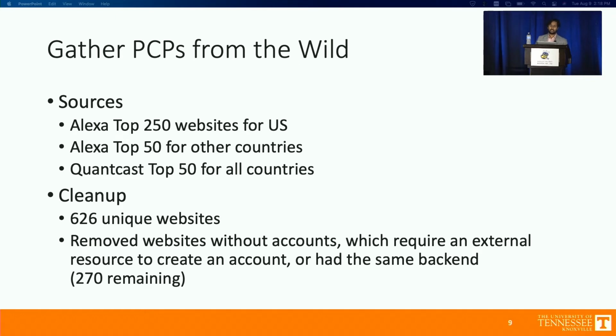After all the deduplication, removing websites that rely solely on SSOs, that require different materials such as bank accounts and identification numbers, or that have the same backend such as Google and YouTube, we end up with 270 unique websites.